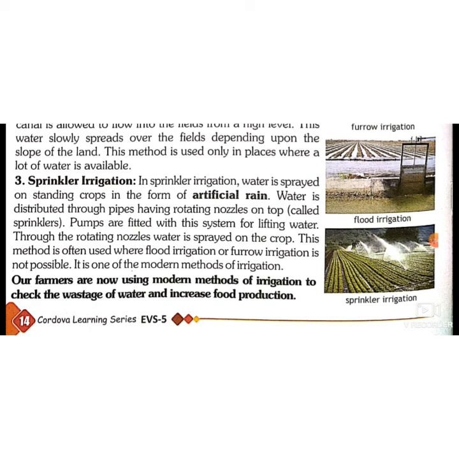पाइप्स के साथ छोटे छोटे ड्रॉप्स होते हैं, होल्स होते हैं जिनमें से ड्रॉप बाय ड्रॉप वाटर रूट्स में जाता है, and it is the efficient method of irrigation because there is no water wastage in this method, and our farmers are now using modern methods to control the wastage of water and to increase the